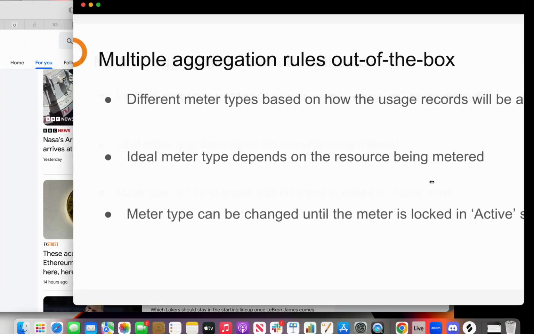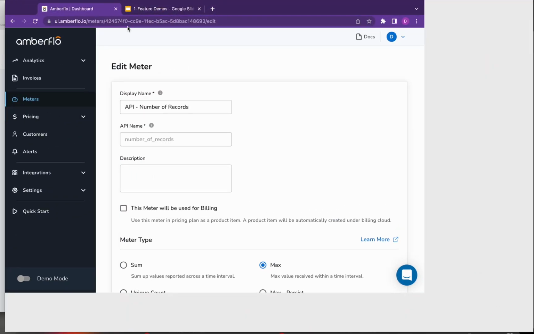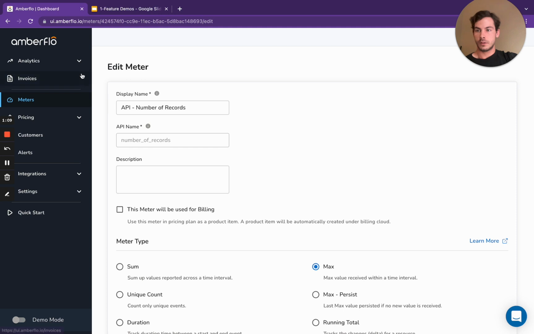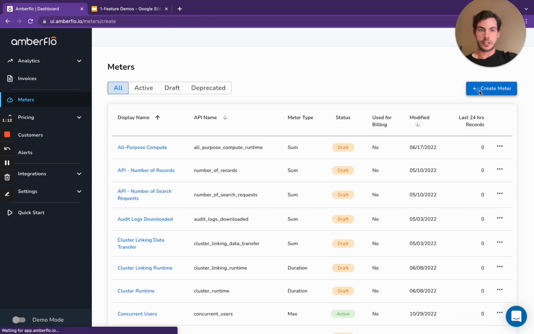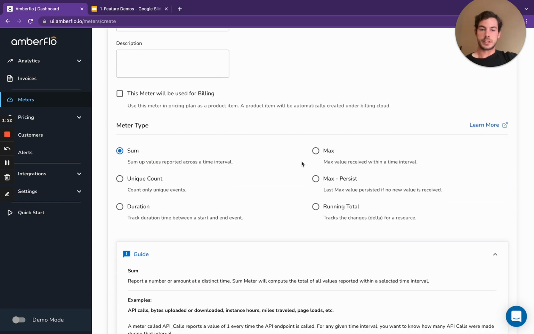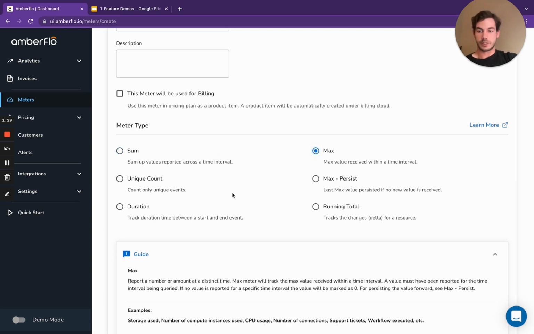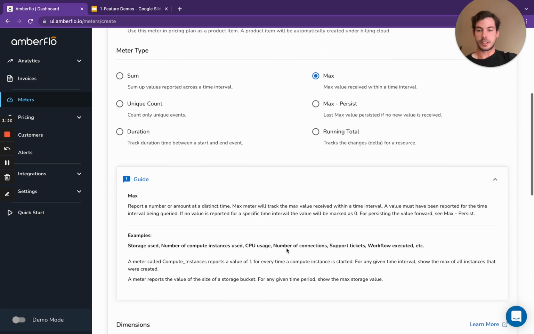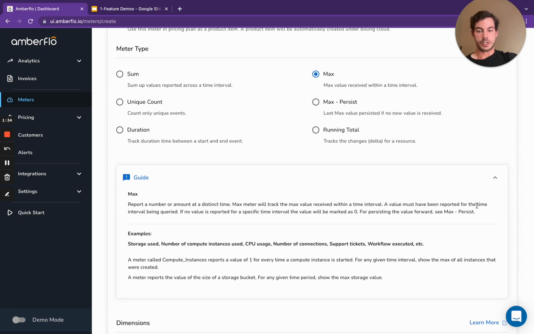So we can go into Amberflo really quick to see how this looks. We'll just create a new meter, and this is where you select which aggregation rule or meter type you would like this meter to be. For each one you select, we provide a bit of a guide explaining how the aggregation works, and some examples or common use cases that the meter is typical for.